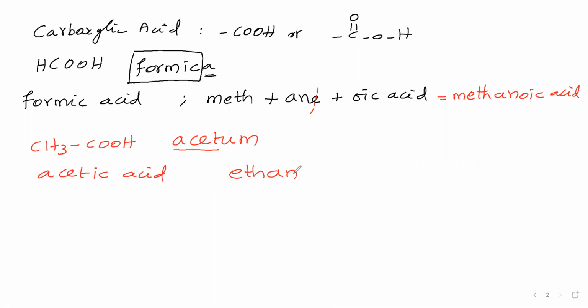In that last letter E, you drop it. For carboxylic acid, the secondary suffix is oic acid. Therefore, we can say ethanoic acid is the IUPAC name for this compound.